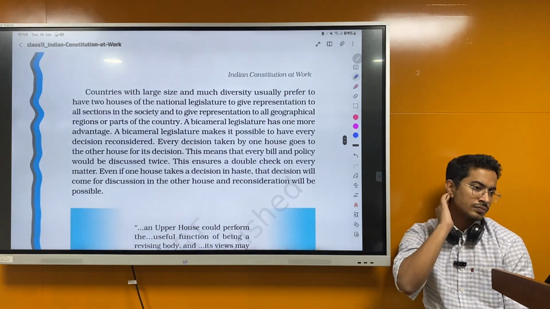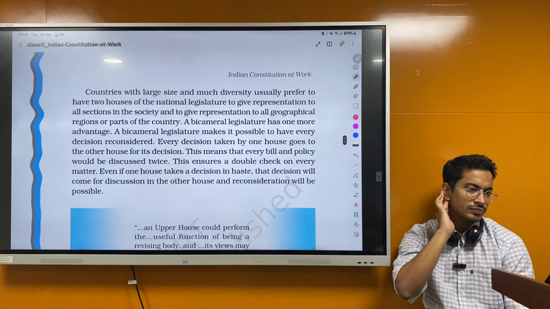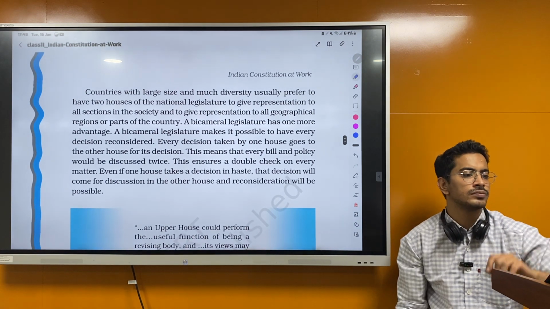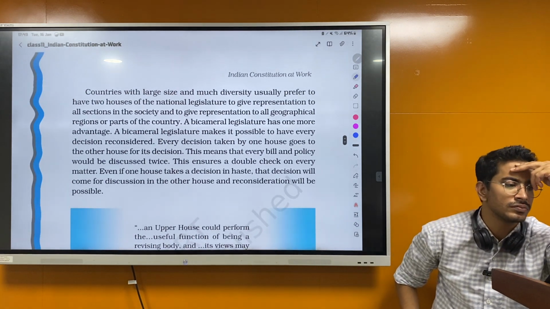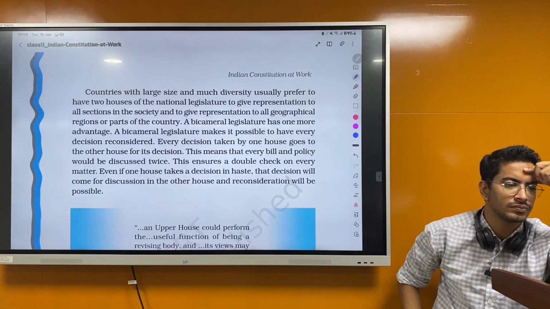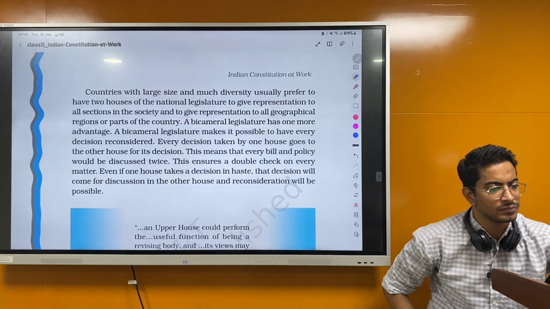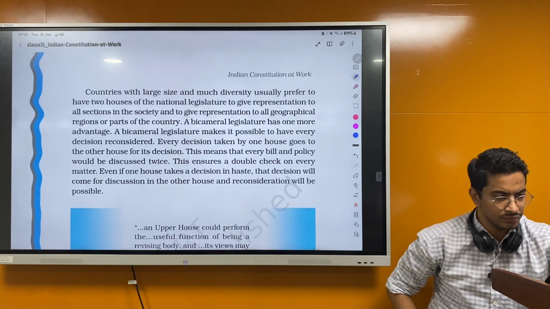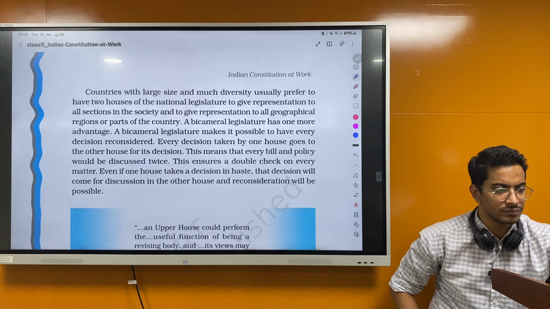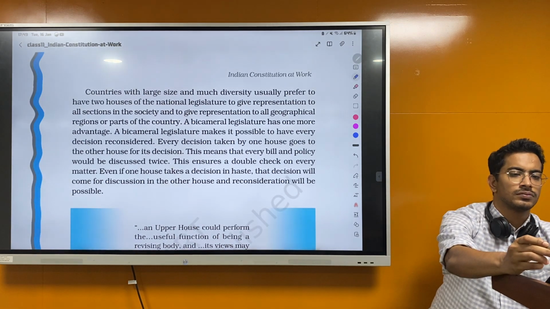Countries with large size and much diversity usually prefer to have two houses of the national legislature to give representation to all sections in the society and to give representation to all geographical regions or parts of the country. A bicameral legislature has one more advantage. A bicameral legislature makes it possible to have every decision reconsidered.